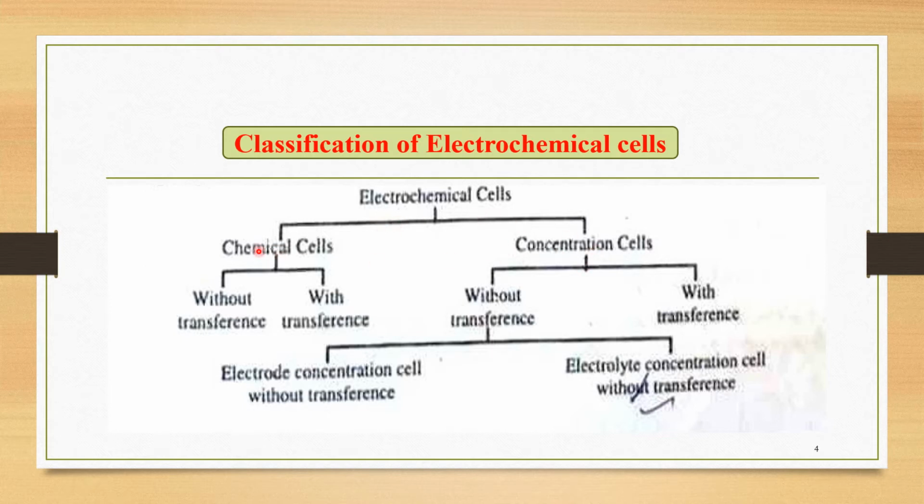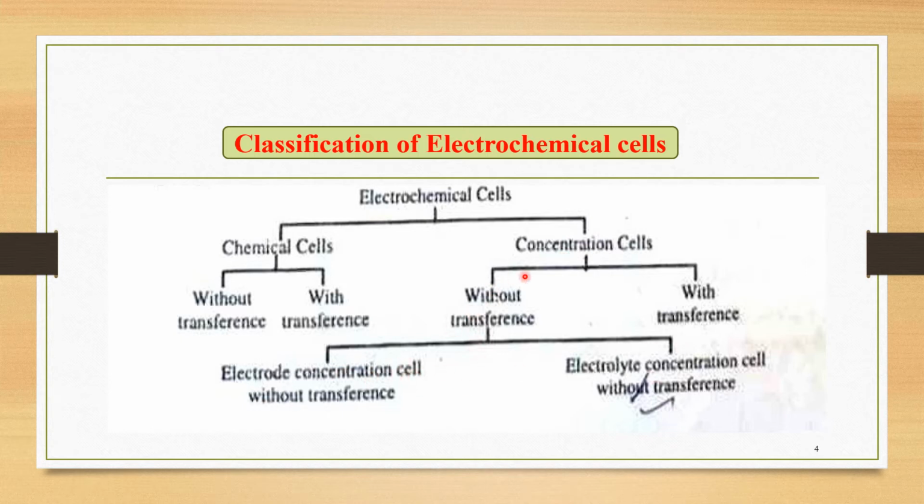Further, these chemical cells can be classified into two types: chemical cells without transference and chemical cells with transference. In a similar way, concentration cells can be classified into two types: concentration cells without transference and concentration cells with transference.